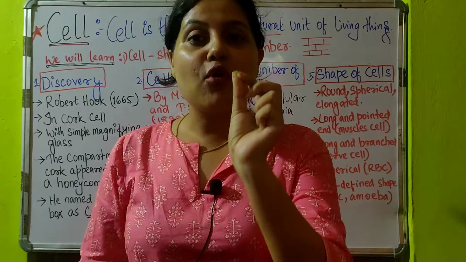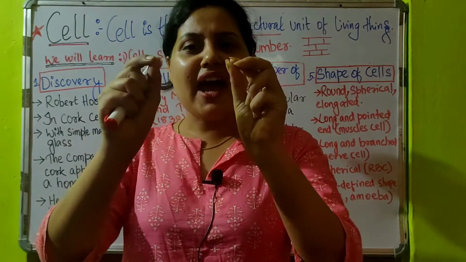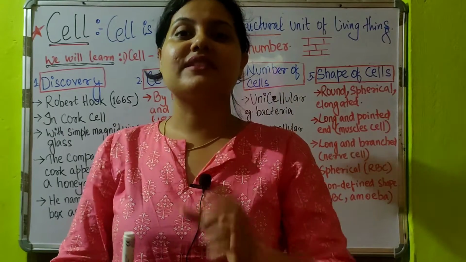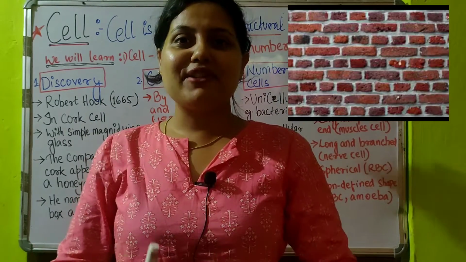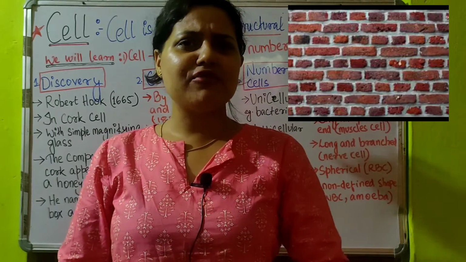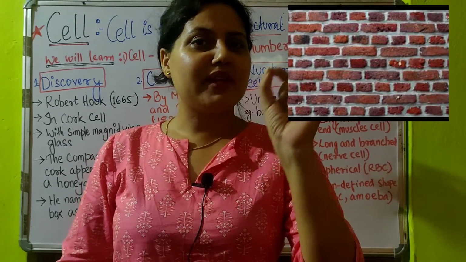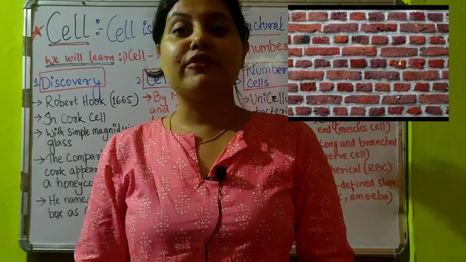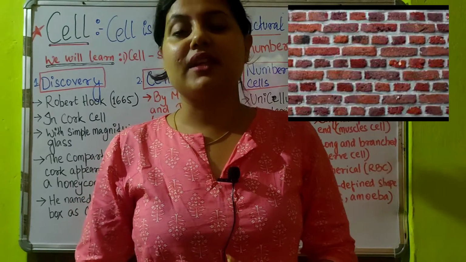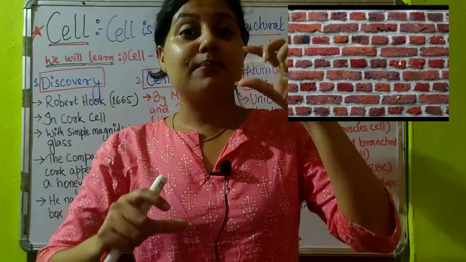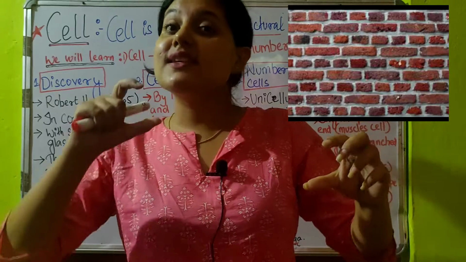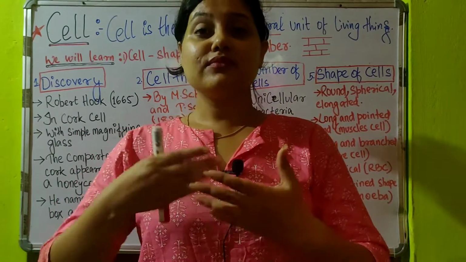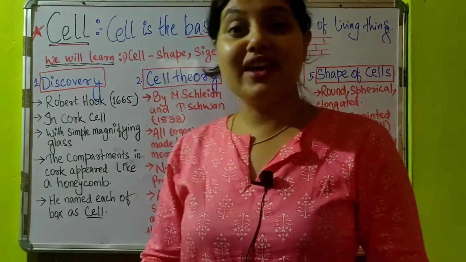That means the smallest or tiniest thing that combines to form a large body is known as the basic structure. For example, you take the wall of your house. If I tell you to count the number of bricks that are making up the wall of your house, can you count it? No. In the same way, we also cannot count the number of cells that make us. Likewise the bricks are making the wall. In the same way, cell is making a body. Got it?